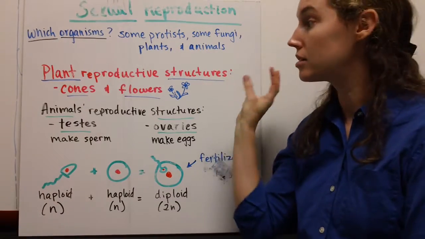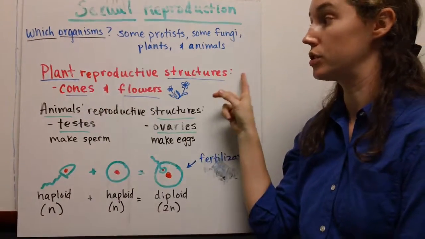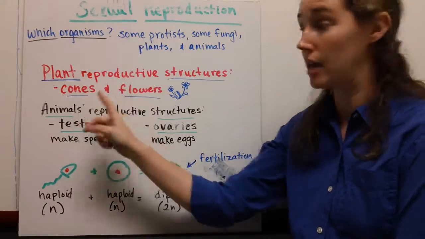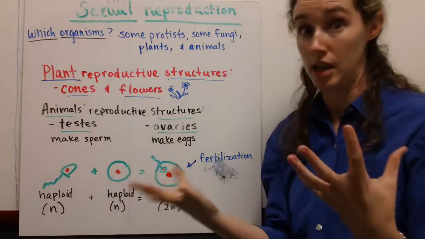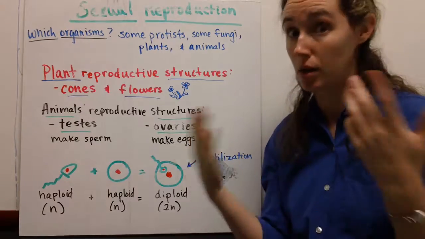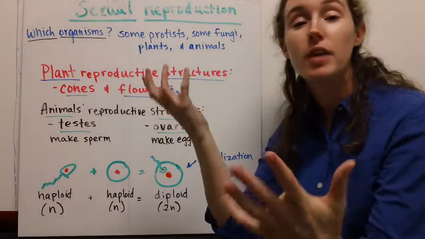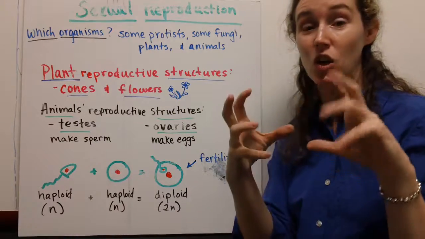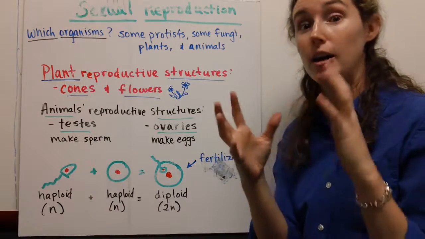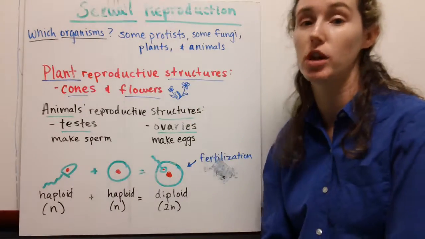Now, plants specifically, some of their reproductive structures are cones and flowers. So yes, cones are for reproducing. There are actually male and female cones on a pine tree. And flowers that you give for Valentine's Day, that has all of the eggs and sperm. You know, they call it the birds and the bees for a reason, because it has to do with reproduction.